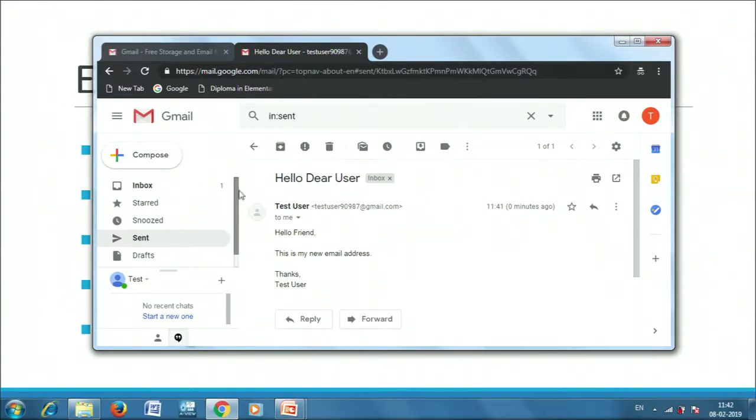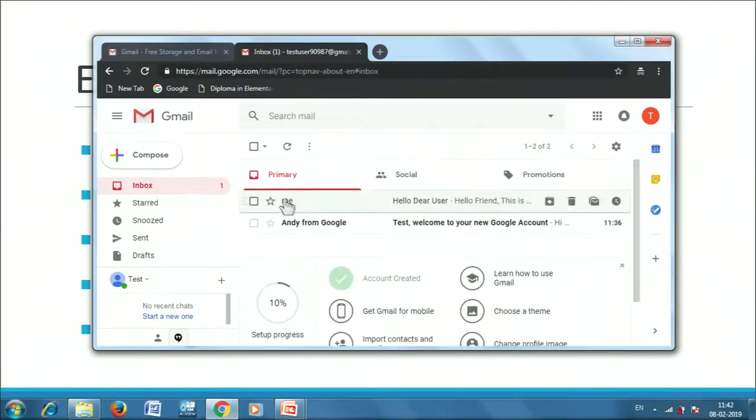And if we go back to the inbox, you will see that here the name is mentioned. As of now, we have not sent it to anybody else. It only says me. Google would recognize your own email address and it would not mention your name. It would not mention test user. If you will send this email to somebody else, then your name would be shown here. Otherwise, if you have sent it to yourself, then it says me. And then the subject would be available here. So it is always advised to use a good subject line that has the description of what the content is going to be.